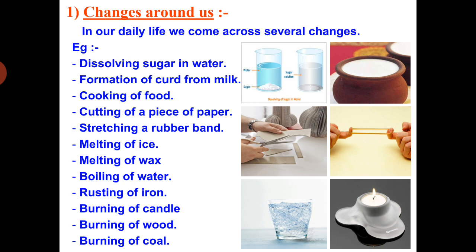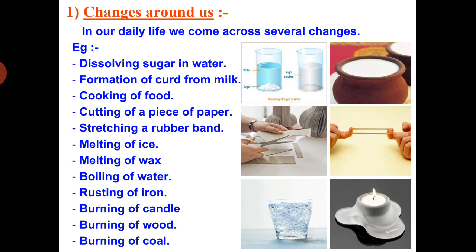Right? But in vapor also there is H2O. So again it is a physical change. Rusting of iron, as I have already discussed, iron will change into iron oxide. Fe will change into Fe2O3. So there is a change in the chemical composition. So it is a chemical change.